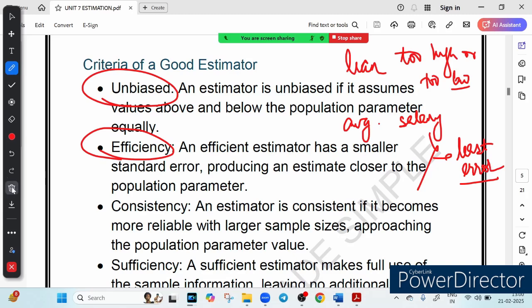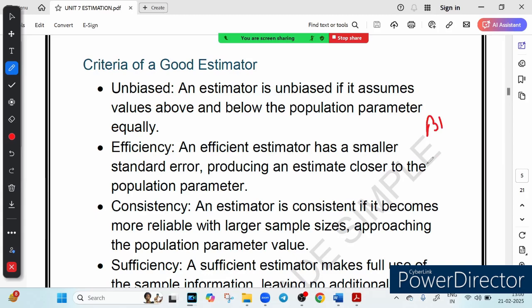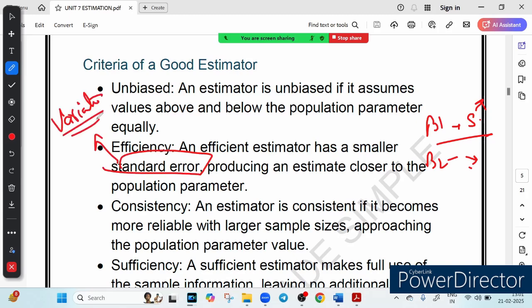Suppose I am taking two banks, bank 1 and bank 2, and they are estimating the saving. In the first case the saving has more variation, and in the second case the saving has the least variation. So the one having least variation should be preferred. That is called efficiency, meaning a smaller standard error. And whenever I say standard error, it just means variation. So variation should be less. The one having less variation is more preferred, a kind of good estimator.